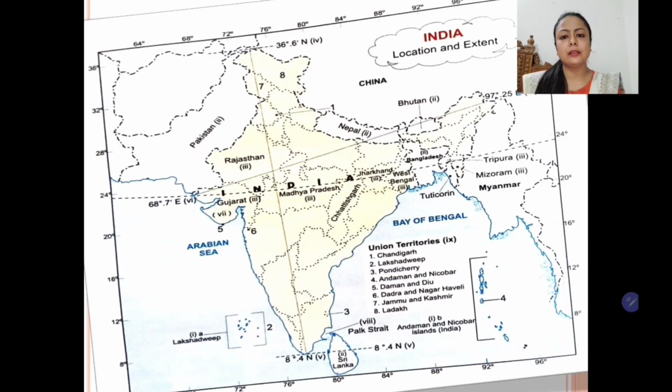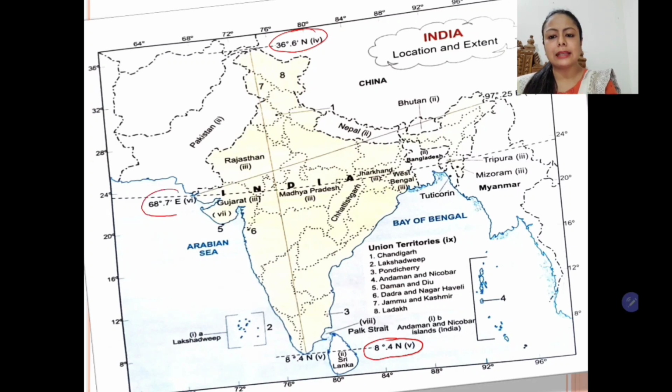This is the location. Children, you can see the latitude 8 degree 4 minute north, and here it extends up to 36 degree 6 minute north. This is the latitudinal extent. Here we also have the longitudinal extent.